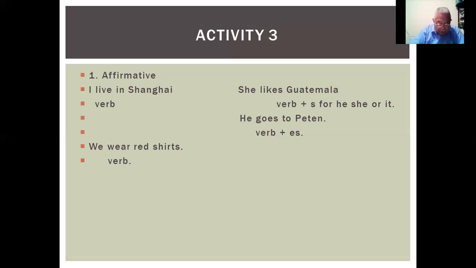Now I am going to give you some explanations about the third person and explain the negative and the interrogative. The first person is I. The second person is you. The third person is he, she, or it. That's in singular. In plural, the first person is we, the second person plural is you, and the third person plural is they.